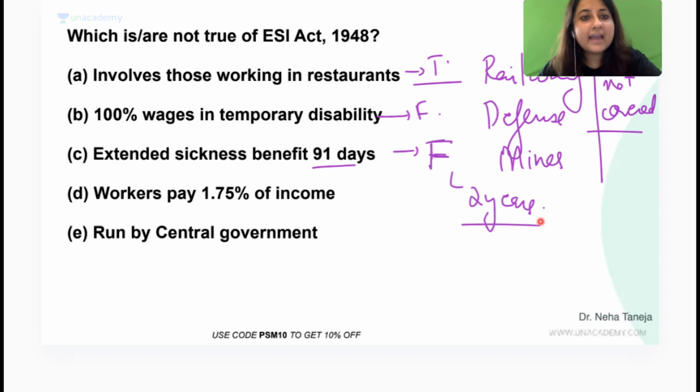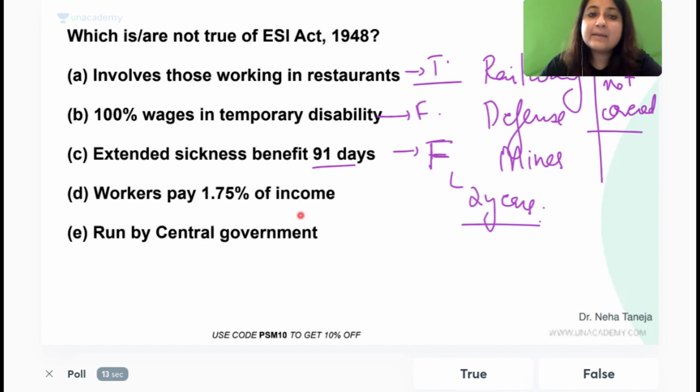Clear? All right. Workers pay 1.75% of the income. Is it true or is it false? What is the employer's contribution and the employee's contribution? This time I feel on 18th you will get a question of MTP Act and ESI Act. One Act will definitely come, so they will bring any one Act.